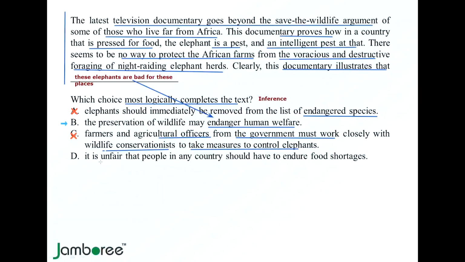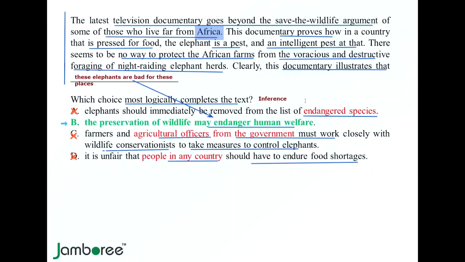Option D: it is unfair that people in any country should have to endure food shortages. Were we discussing any country, or were we merely discussing people from Africa? Eliminate. So what are we left with? We are left with B.